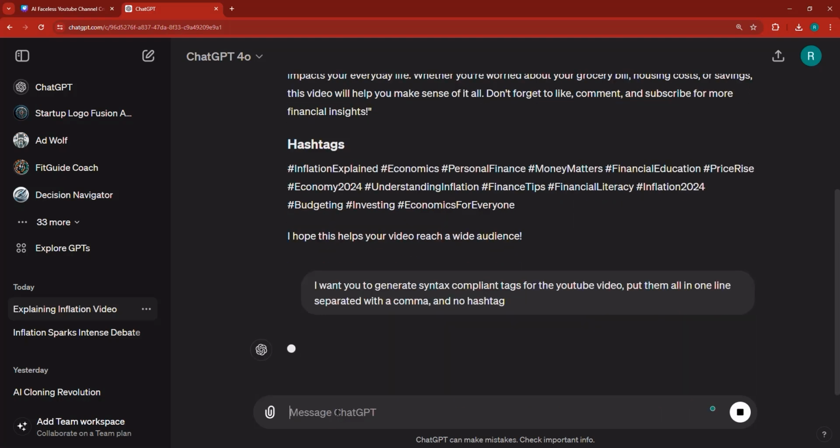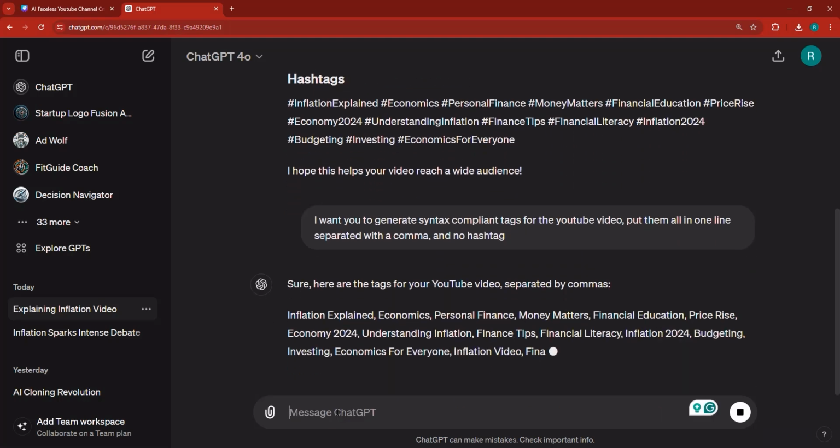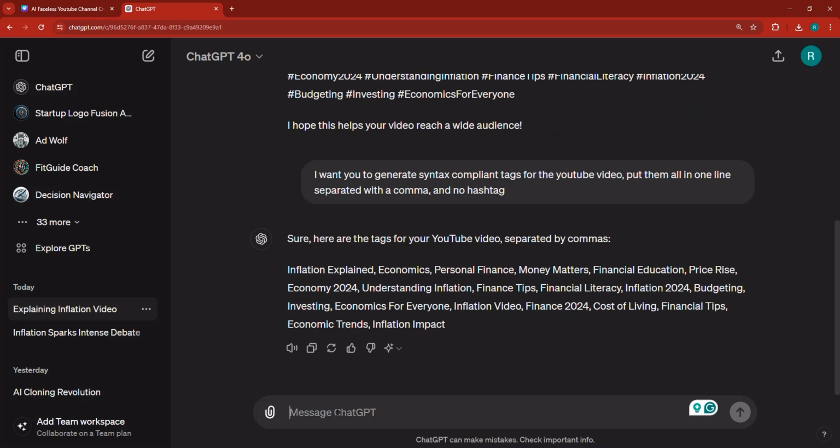Because the tags that I'm talking about are different. They're added, generally speaking, when you're creating the video, you're asked to add some tags. These are keywords that people technically might use to search for a video like yours. And here, in this case, it gives us a lot of tags: inflation explained, economics, personal finance, money matters, finance education, price rise, economy, so on and so forth.